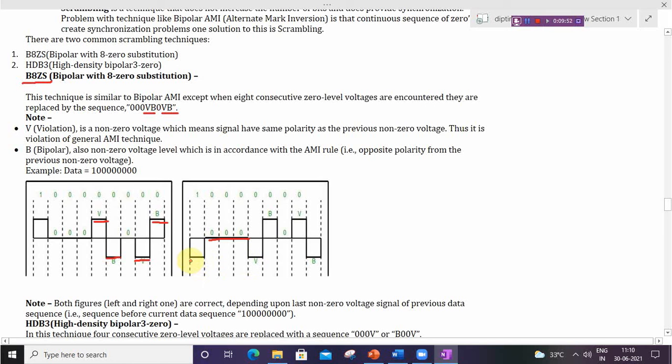Here the non-zero voltage is negative, so V will be negative and B will be the opposite, positive. Then again zeros represent zero voltage, V will be the same as the previous voltage. So here V is positive, and again B will be alternate, so B will be negative. Okay, so this is the way B8ZS works.